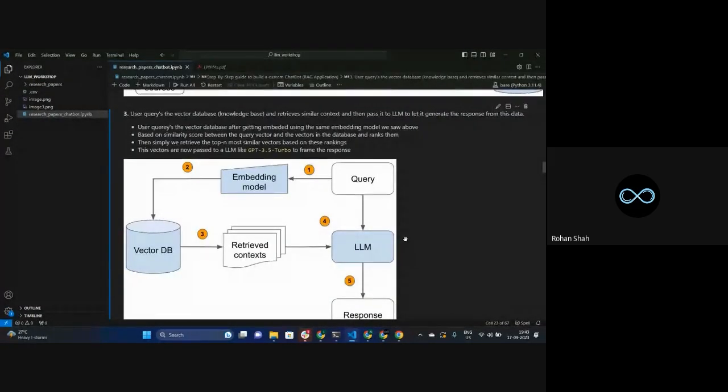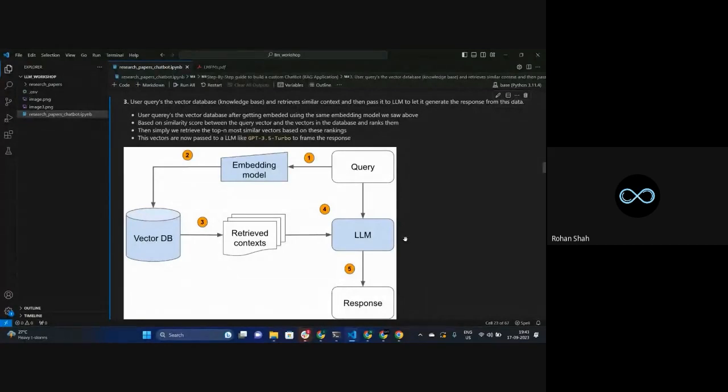Now, the process is clear so far: how the large language model gets new data from the vector database that we have created. Now, how is it going to create a response? The large language model is already trained by these huge companies, Facebook, Google, and so on. So we don't need to really train it on anything else. It's already trained. We are just feeding some extra data to it and telling it to learn this.